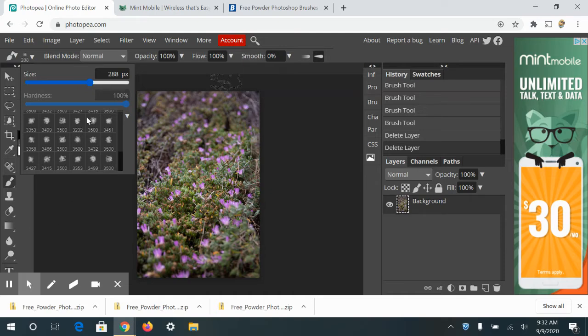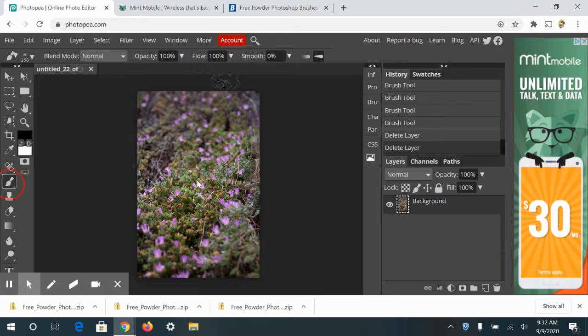So I'm going to click on that brush. Oh, man. And just change the size. And again, it's running a little slow already. So I'm just going to go back to my brush to get rid of that pop-up. Okay, so now when I move my mouse around, you can see I have this little brush that I'm going to use to paint on my image.